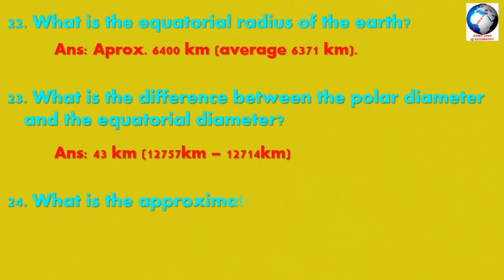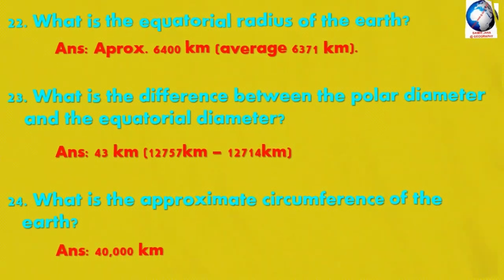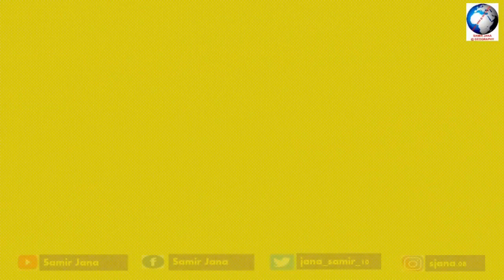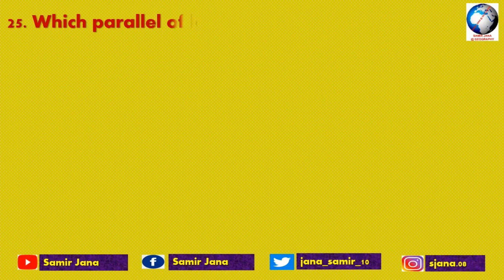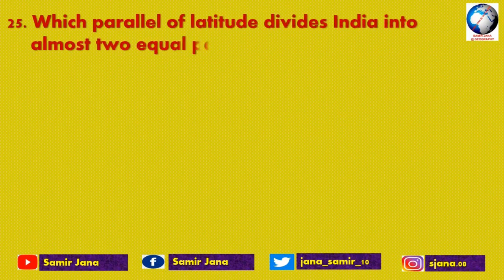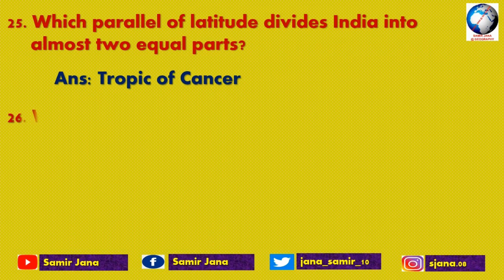Question number 24. What is the approximate circumference of the earth? Answer is 40,000 kilometer. Eratosthenes first. Question number 25. Which parallel of latitude divides India into almost two equal parts? And the answer is Tropic of Cancer.